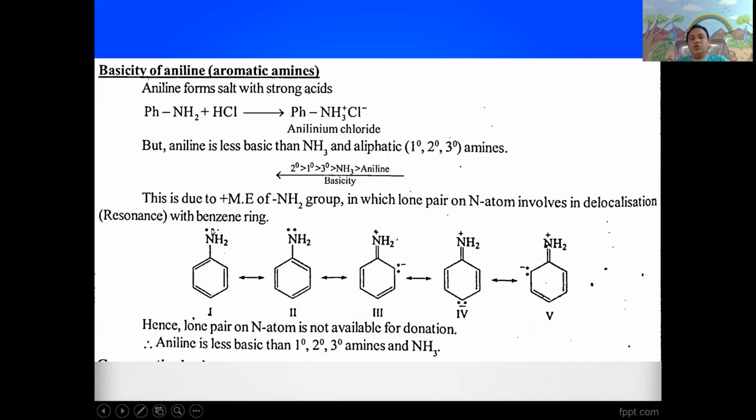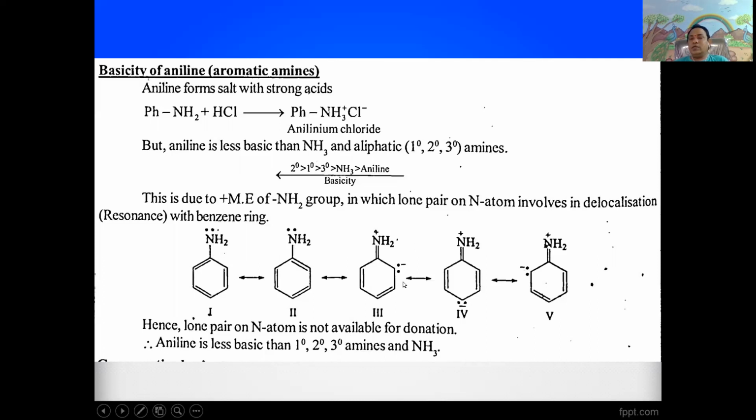Here the nitrogen in aniline, containing the lone pair of electrons, is utilized in delocalization with the benzene ring. It gives the ortho and para carbons a negative charge. The nitrogen atom gets a positive charge. Hence, the lone pair on the nitrogen atom is not available for donation.